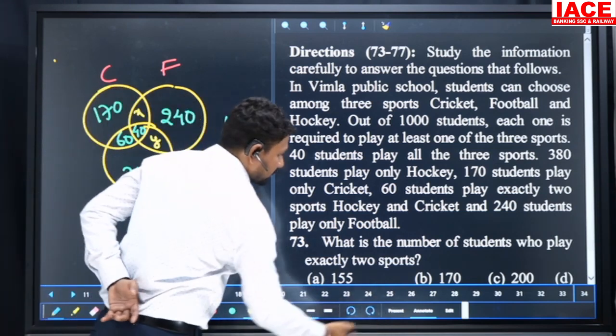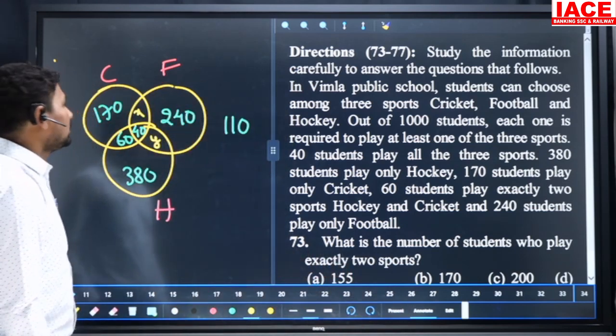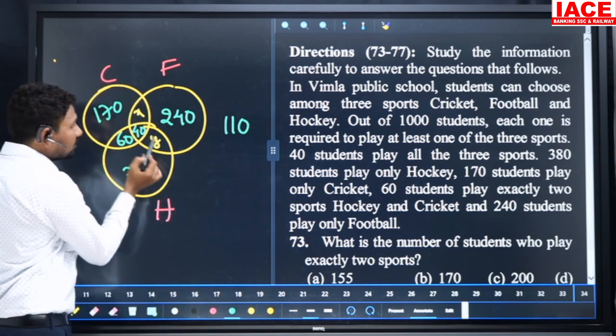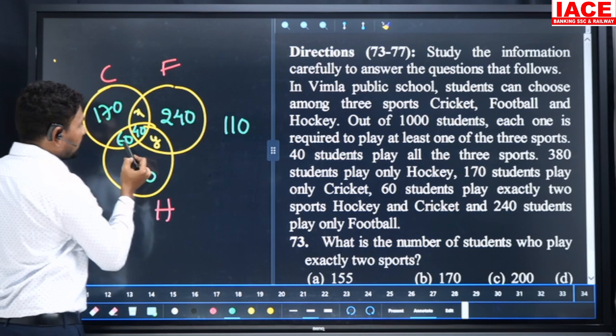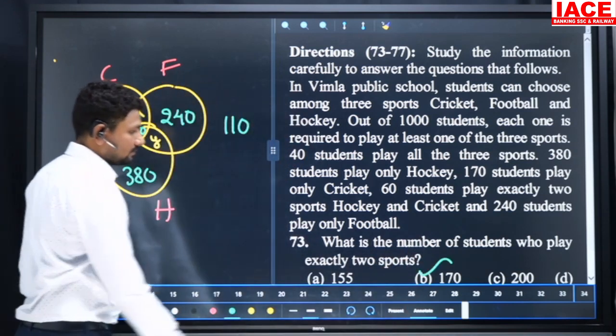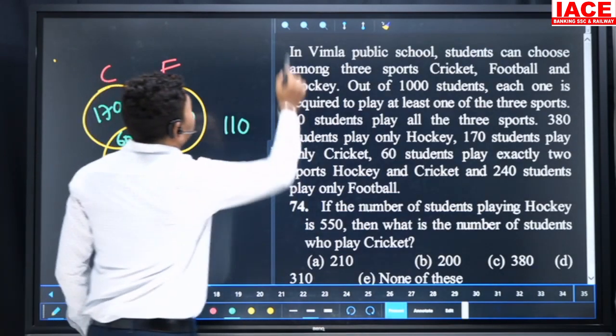And go for the solution. Here, what is the question? What is the number of students who play exactly 2 sports? Exactly 2 sports means these are the values. These values means x plus y plus 60. 110 plus 60, it is equal to 170. Our option is B. And go for the next question.